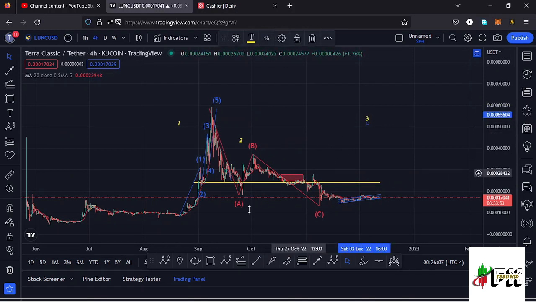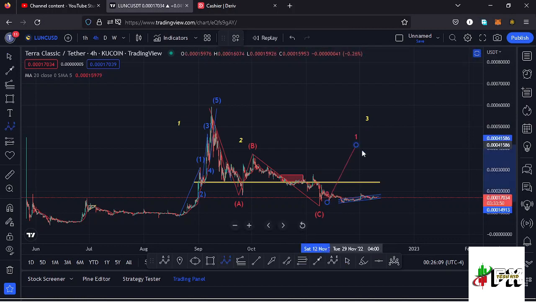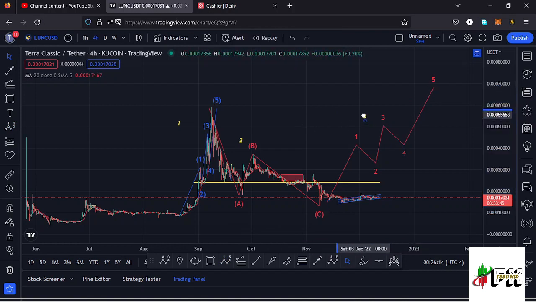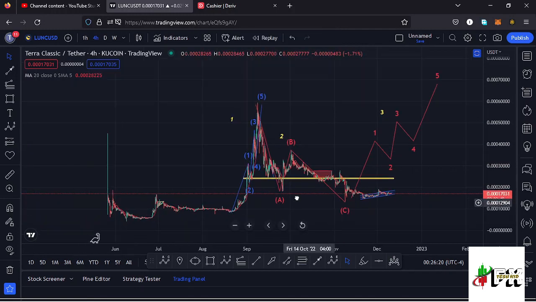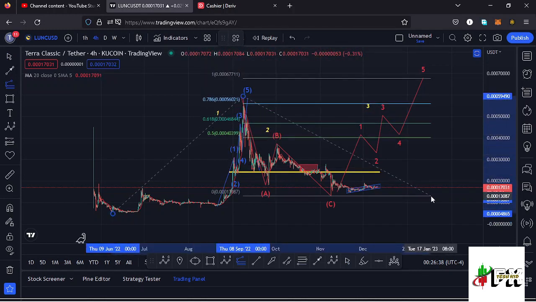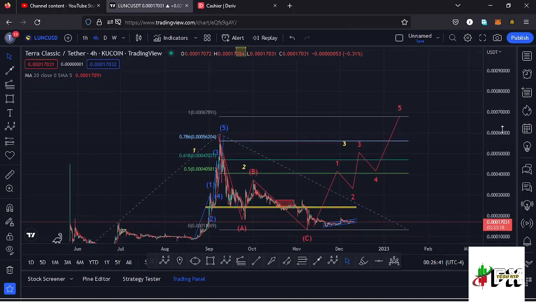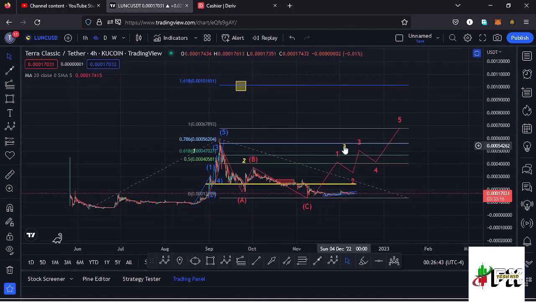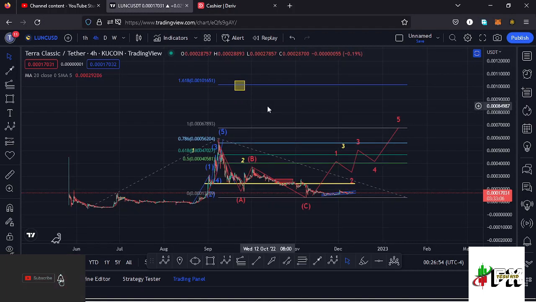And because a wave 3 is an impulsive wave, we also expect to see fractal waves in formation within that wave 3 to the upside. And in the formation of that wave 3, I can sketch out a minimum target area to the upper side using a trend based Fibonacci, connecting it from the low of the first wave down there to the high of the wave 1, then dragging the Fibonacci to the low of the second wave, and that gives me a minimum target area to the upper side in the formation of that wave 3 at the Fib level 1.618, which perfectly lies at around the $0.001 mark, and that is the minimum that I'll be expecting Lunc to do in the next bull market.